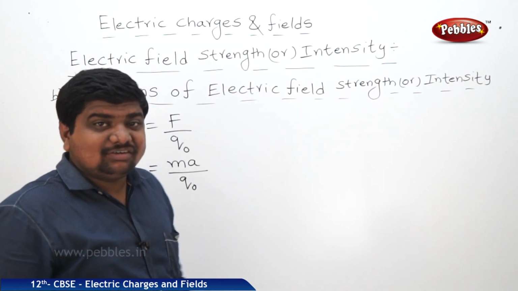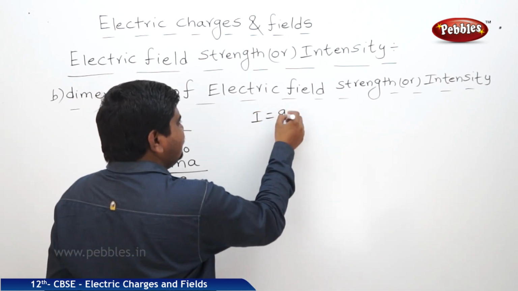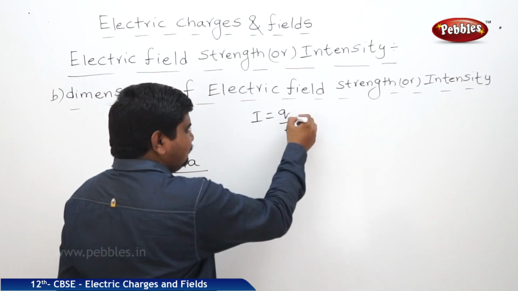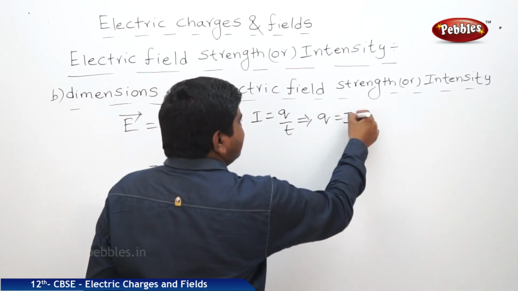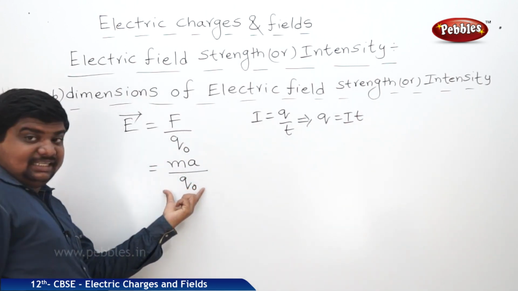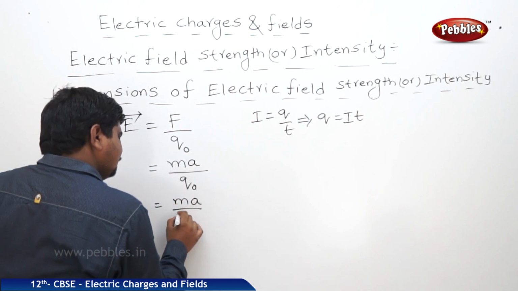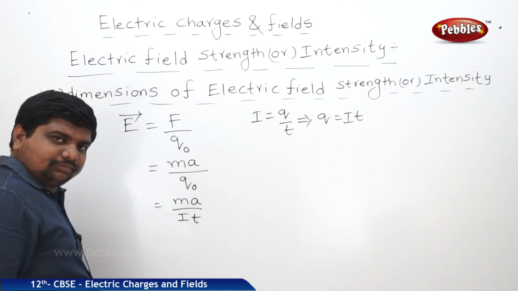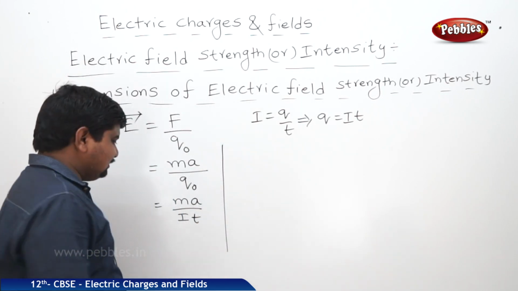According to the definition of electric current, I is equal to Q by T. From this we can write Q is equal to IT. Now I am applying Q is equal to IT in this equation: MA by IT.